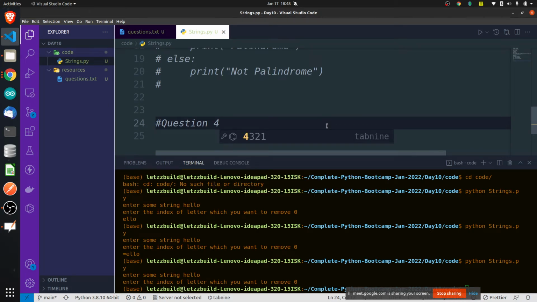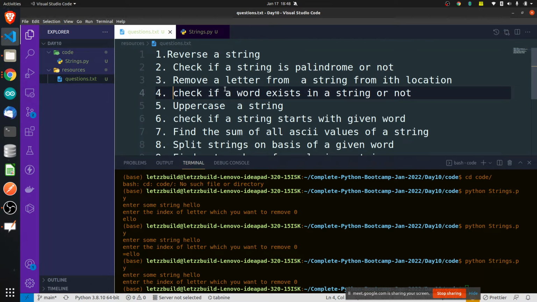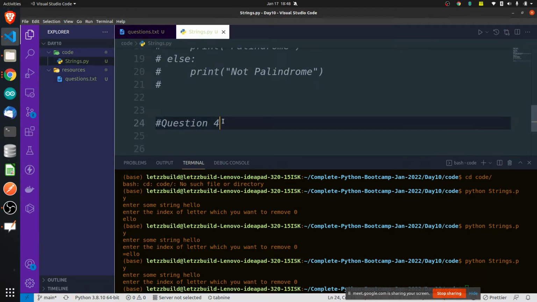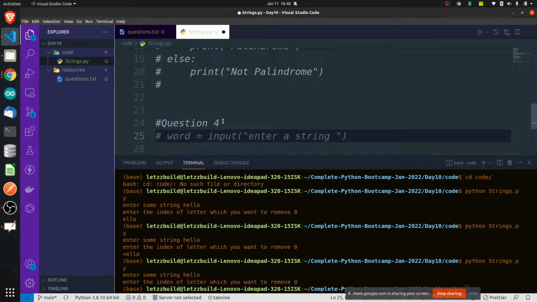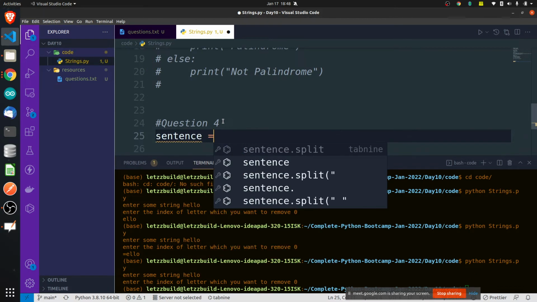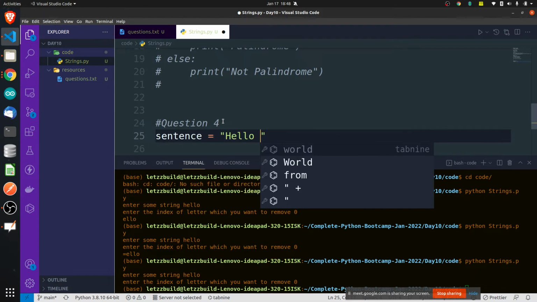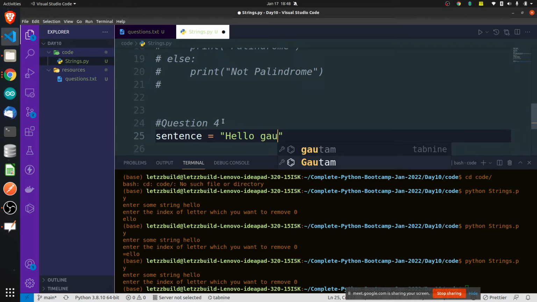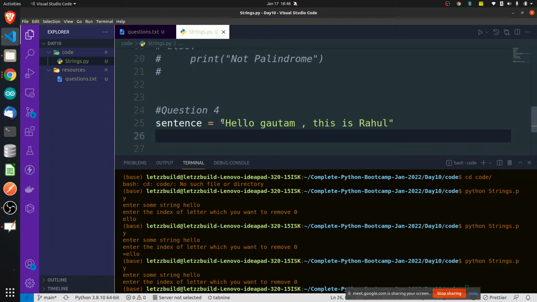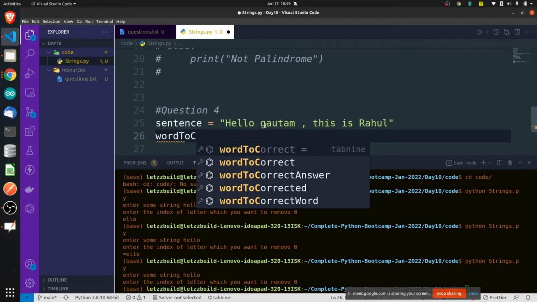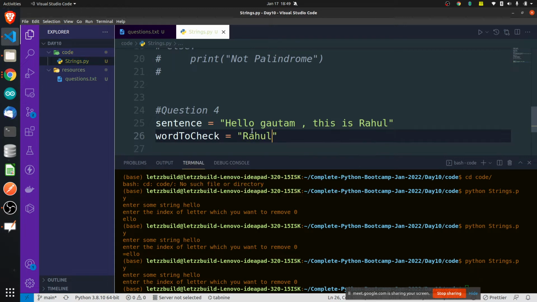Question 4. Check if a word exists in a string or not. Come on, if you don't tell me this now, then what did you sit and do yesterday? Let's take a sentence. Hello, Gautam. This is Rahul. Perfect, looks good. I want to check whether the word to check, let's say Rahul, is there in this string or not.